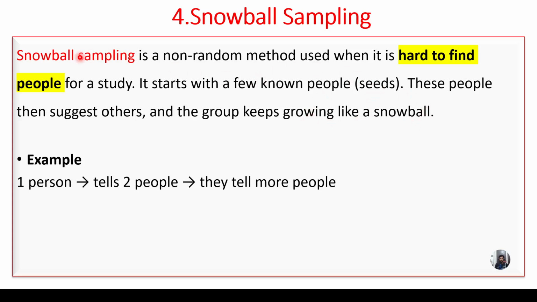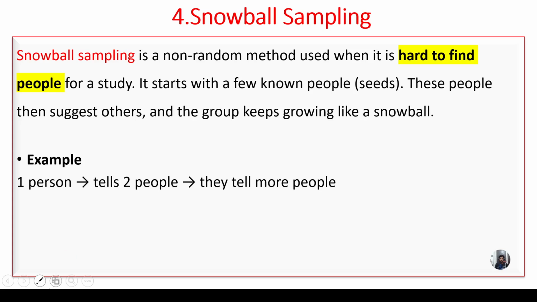Remember, in a snowball, what is going to happen? First we select one person, and this person will tell two persons, and these two persons will tell more. First we select one person and guide him, then he tells others and they tell more.